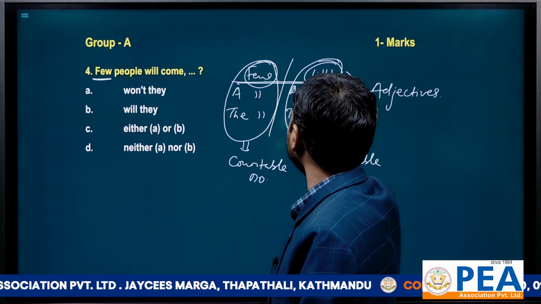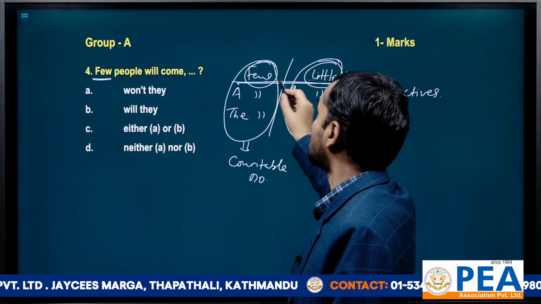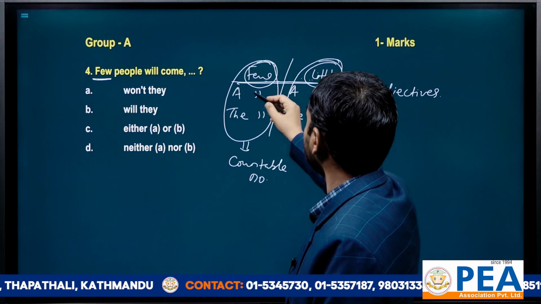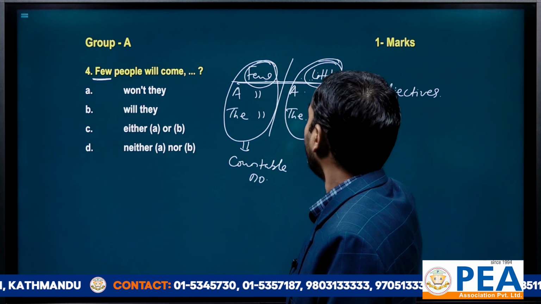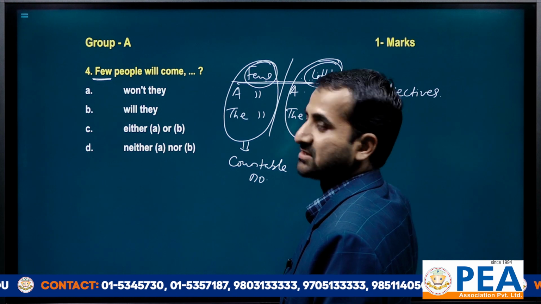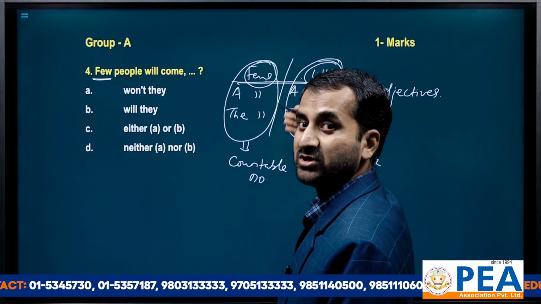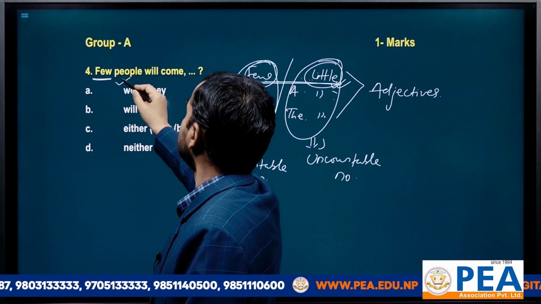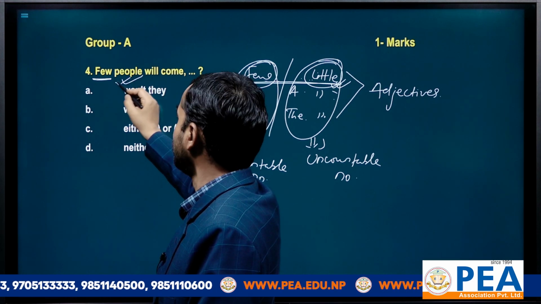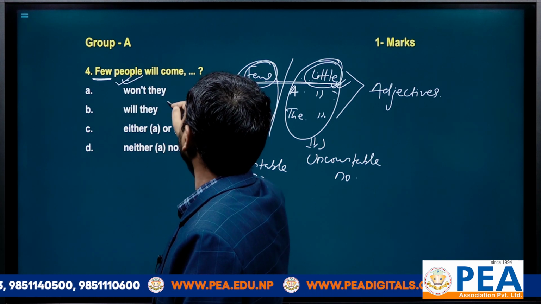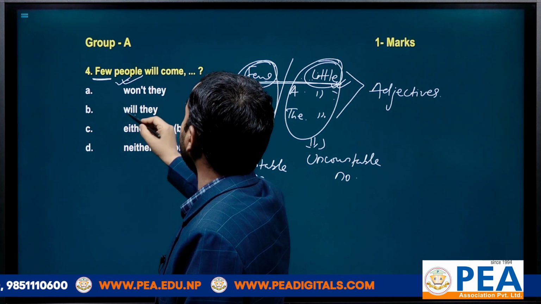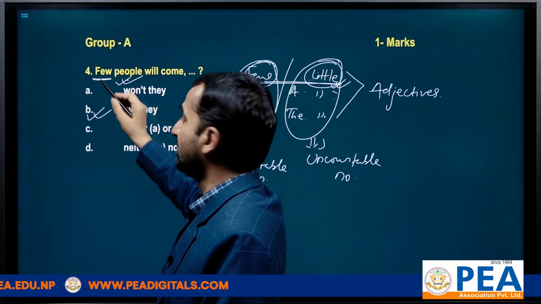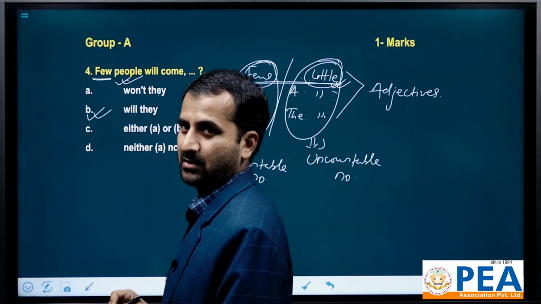That's why both are used in negative sentences, both show always negative sense. And these other four show positive sense. Now here we see few people will come. So basically it is a negative sentence. Few becomes negative. That's why its tag question will be will they. त्यही a few भइदिएको भए, the few भइदिएको भए won't they भइहाल्थ्यो. ठीक छ.